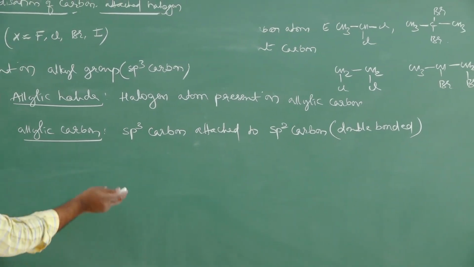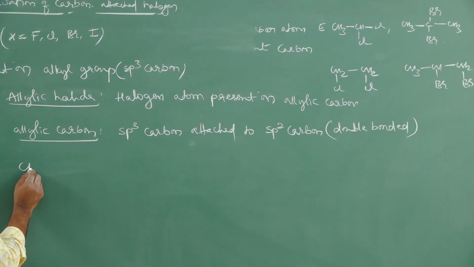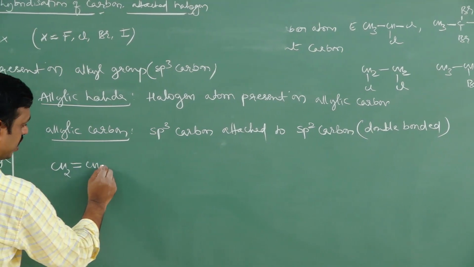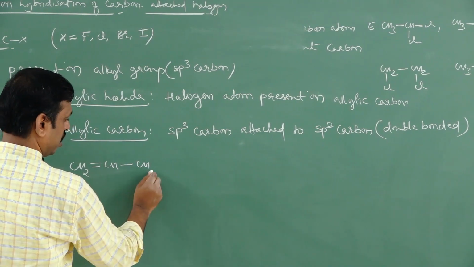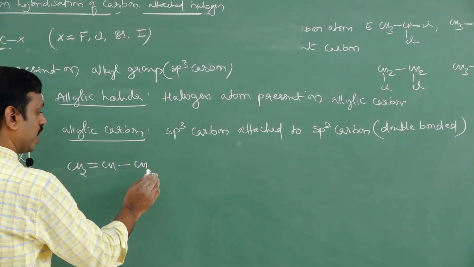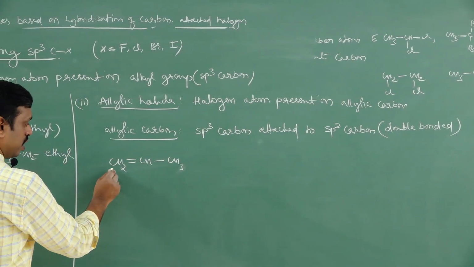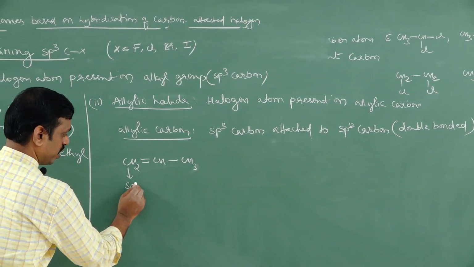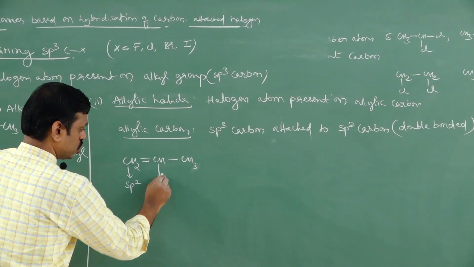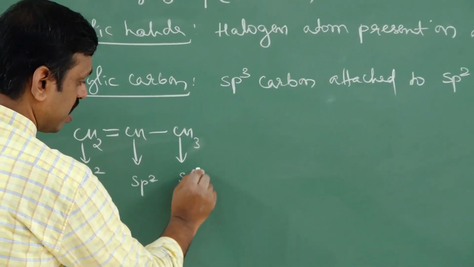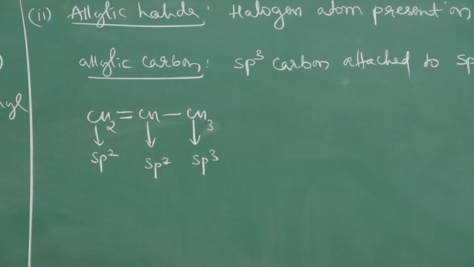For example, let us take CH2 double bond CH, and CH2, take CH3. Now this is an sp2 carbon. We know it is a double bonded carbon. This is also an sp2 carbon, but this is an sp3 carbon, because it is an alkane carbon.